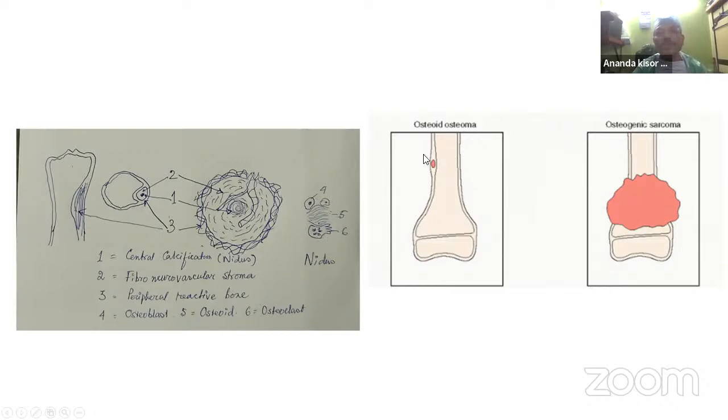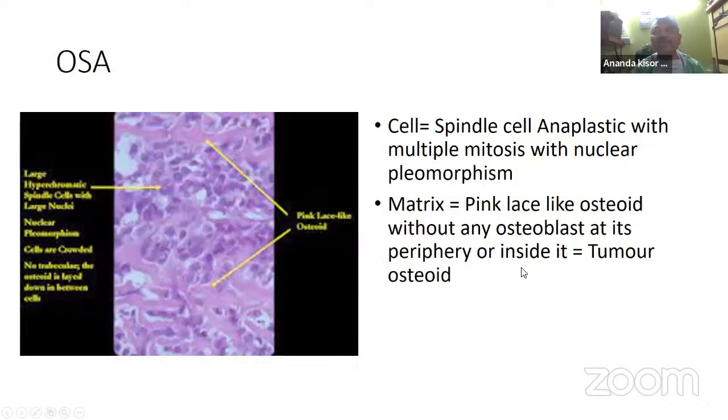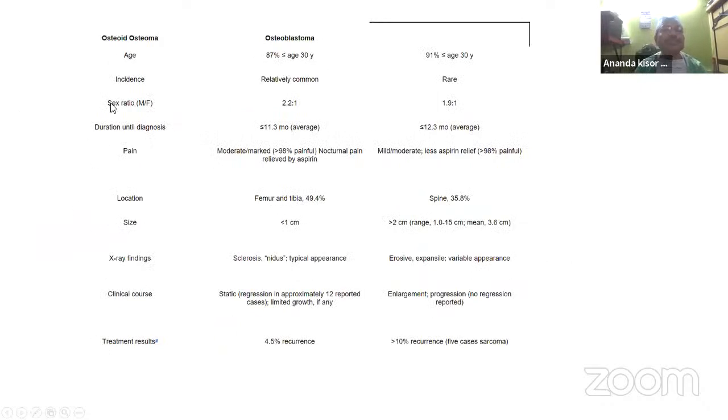So osteoid osteoma is an intracortical lesion. The osteosarcoma is a large lesion, whereas osteoblastoma is in between. In osteosarcoma, see, this is lace-like osteoid, but at the bank of the osteoid there are no cells. On the other side there are anaplastic cells with nuclear pleomorphism. So how to differentiate? Age: in osteoblastoma, 80% are below 30 years, whereas in osteoid osteoma, 90% are below 30 years.